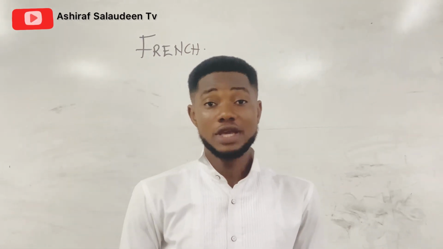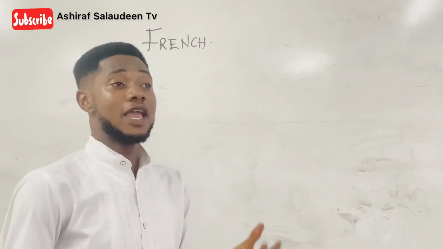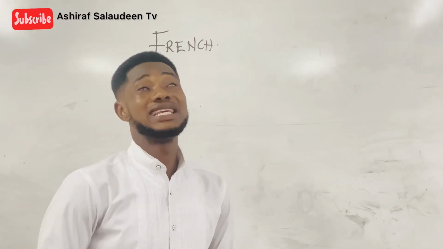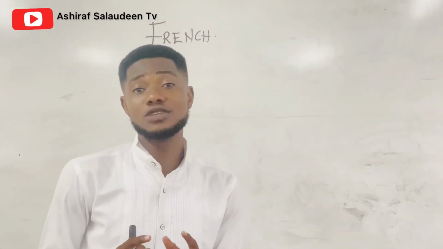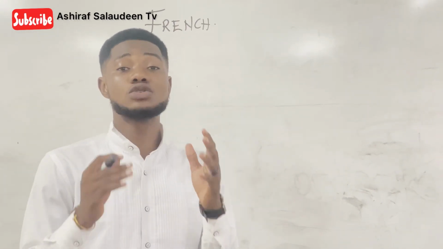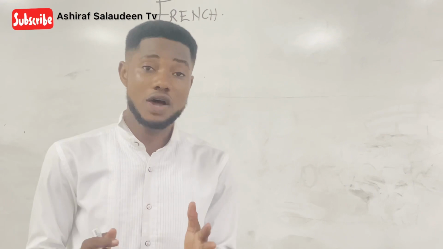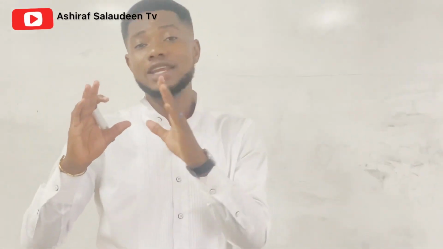Today, we are going to continue with our French lectures. On our last episode, we discussed the first group verb, and we said that first group verbs are verbs that end with er, and we also spoke about the personal pronouns in French, and we looked at the rule of conjugating first group verb, that is the ending rule.